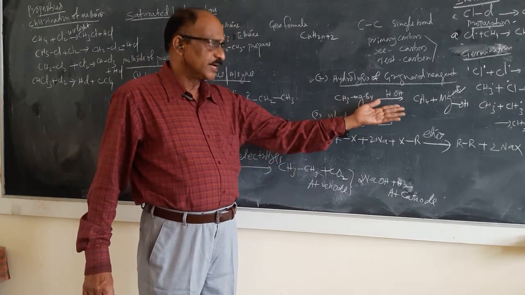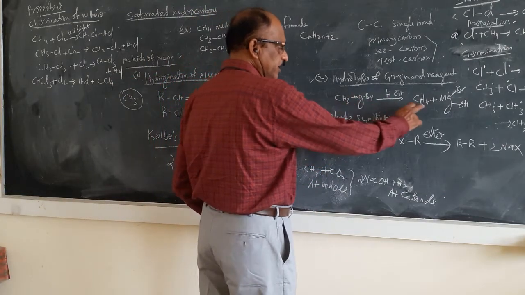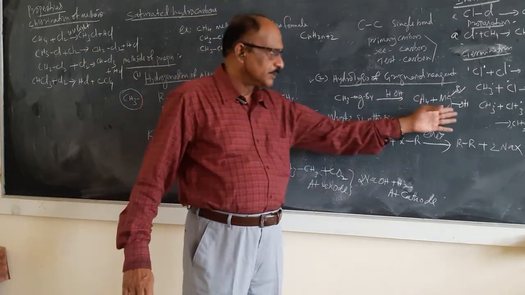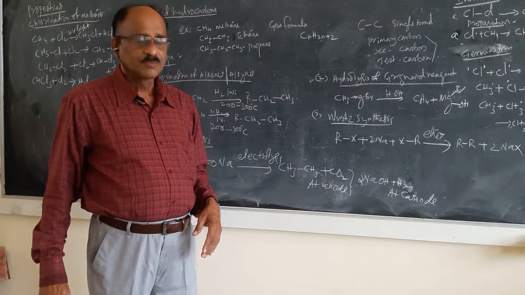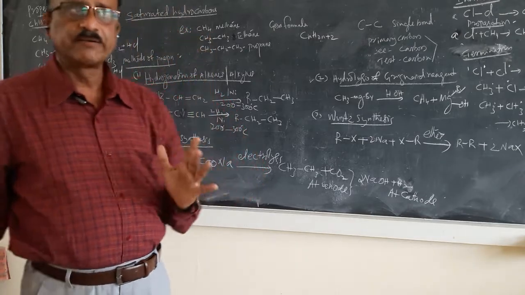And simple hydrolysis, addition of water, one hydrogen atom is added to CH3 and you are getting CH4. And a side product is also formed. So this is very simple, that is the hydrolysis of Grignard reagent.